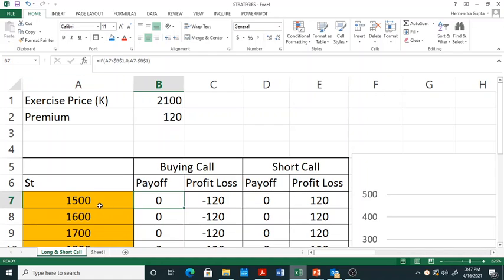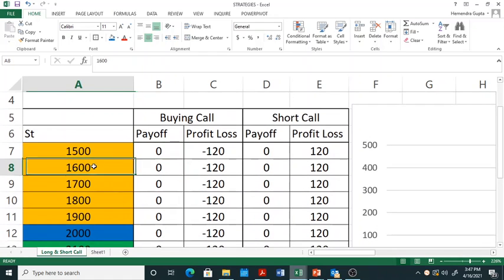As long as the spot price at a given point of time is less than the exercise price, the buyer will not exercise the call option and will not have any payoff from this contract, but he has paid the premium. So overall he will have a loss of rupees 120, which is the premium itself.